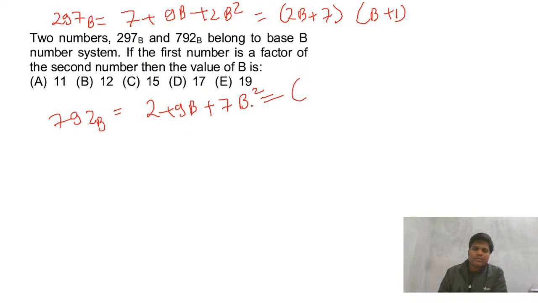And for this, 7 times 2 is 14, 7 and 2 make 9. So same thing, just reversed: 7b plus 2 and b plus 1. Fine. These are the factors. Is this clear? Anyone has doubt in these factors?